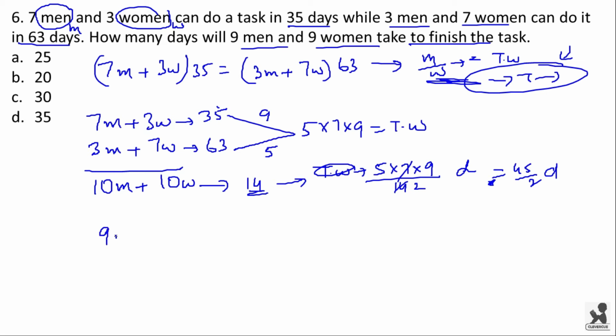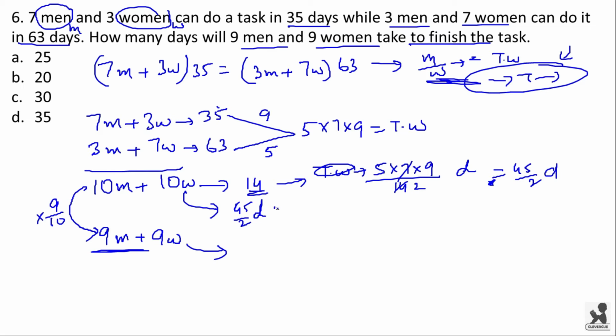Now we have 9 men and 9 women in the question. How many days will they take? Here you can see that 10 into 9 by 10 is 9. Here 10 men and 10 women are taking 45 by 2 days to finish the work. Now we are multiplying the efficiency by 9 by 10 to get this one. So we will be multiplying the number of days with 10 by 9, the reciprocal of 9 by 10, to get the number of days taken by 9 men and 9 women to finish the work.